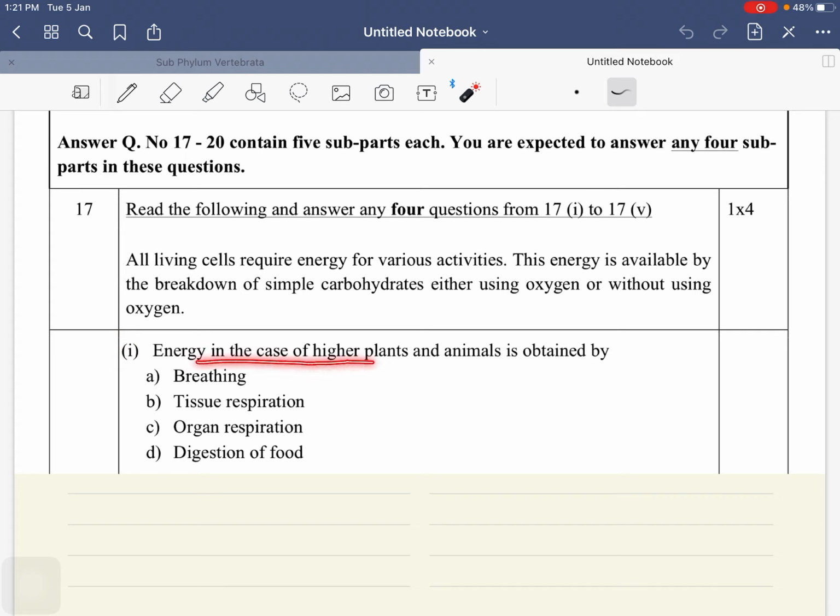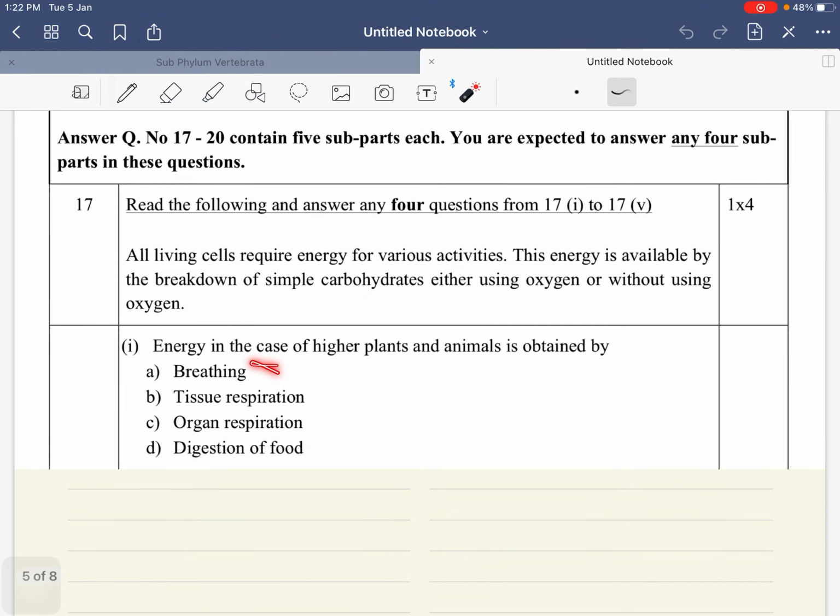Energy in the case of higher plants and animals is obtained by breathing, just taking oxygen and releasing CO2. Can you just get the energy? No. So first option is incorrect. Organ respiration. Your organs, they respire.